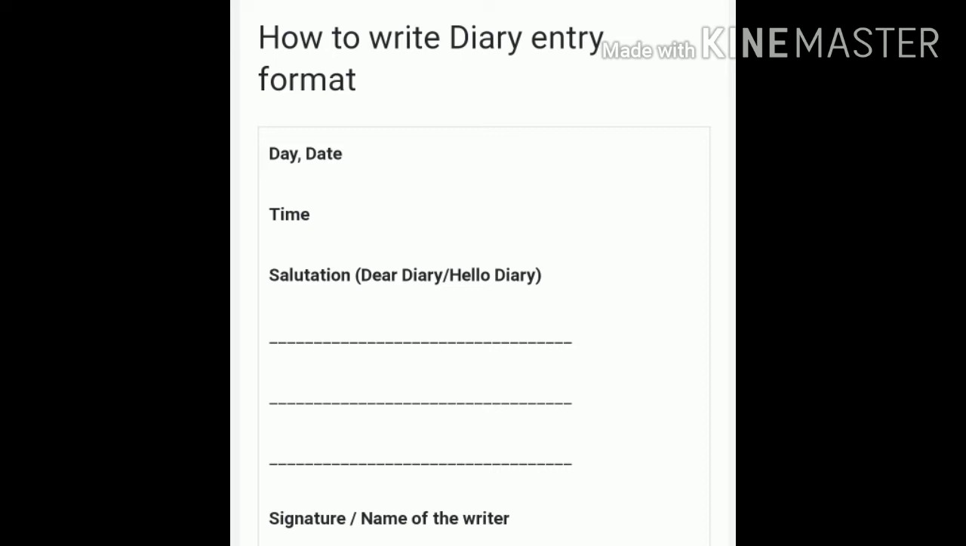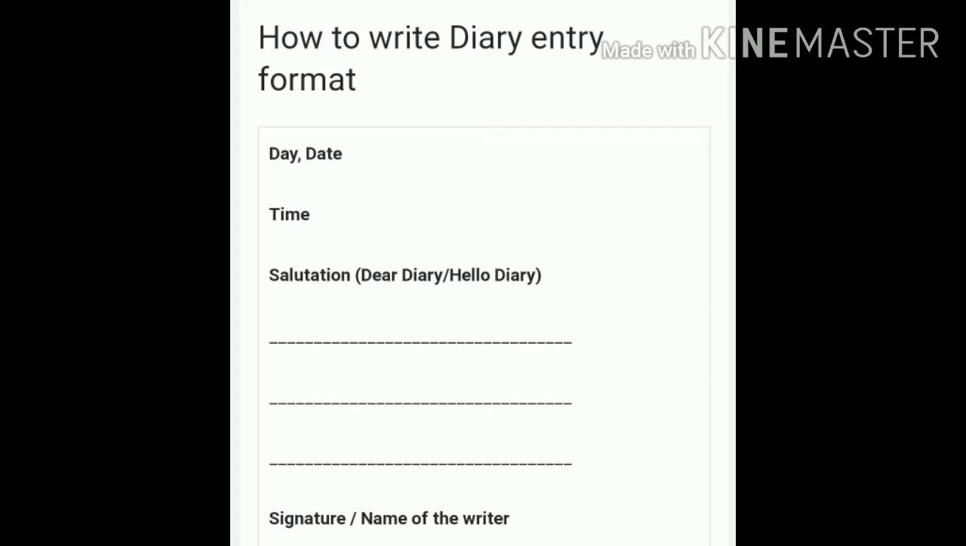First of all, you write down day, date, and time. All this is written on the top left corner of the page. So, after writing down day and date, you leave one line, drop one line. After that, write down time. Then again, drop one line, write down salutation.